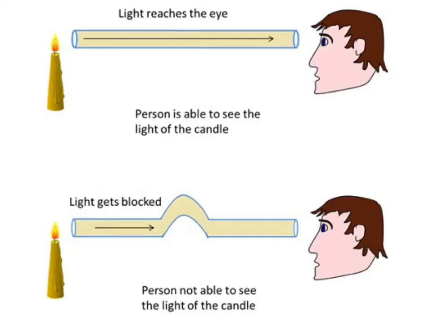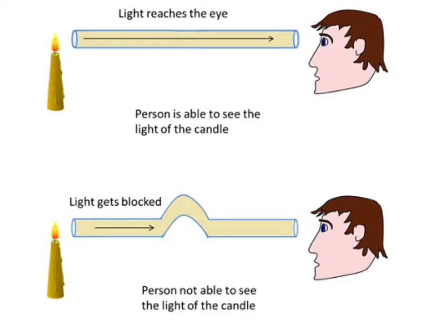We will now discuss a simple activity to show that light travels in straight lines. For this, we will fix a lighted candle on a table. Then we will take a rubber tube, stretch it straight and look through it at the flame of the candle with one eye. We will find that when the rubber tube is straight, we can see the light of candle flame through it.